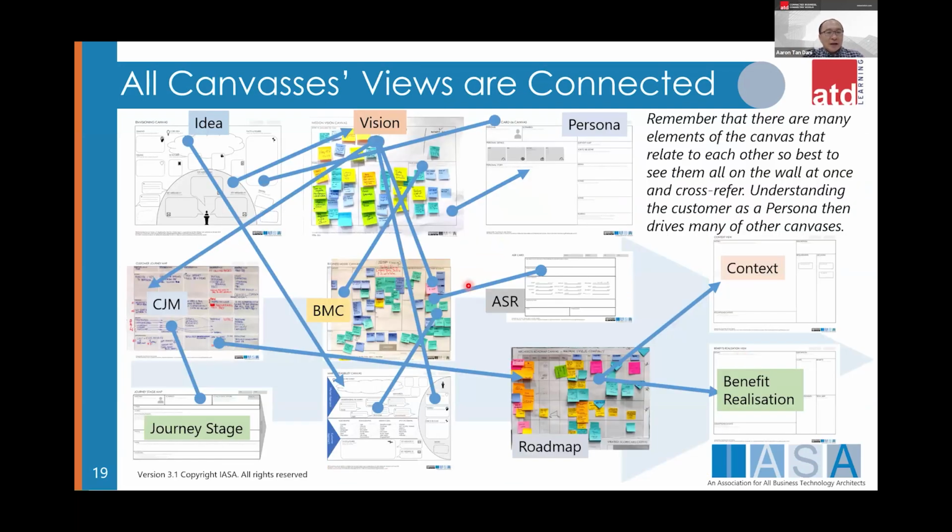And all the canvases are interconnected, right? So the concept is actually similar to the architecture viewpoint. If you learn about TOGAF, the meta model, actually it's about architecture viewpoint, the template. So one of the canvases can be represented by a couple of viewpoints behind the scene and how they are connected. The reason, of course, why we use canvas is presented in the next couple of slides. Okay, so why structure architecture canvas?